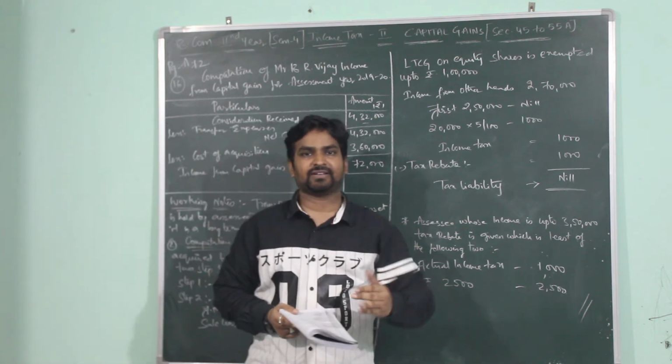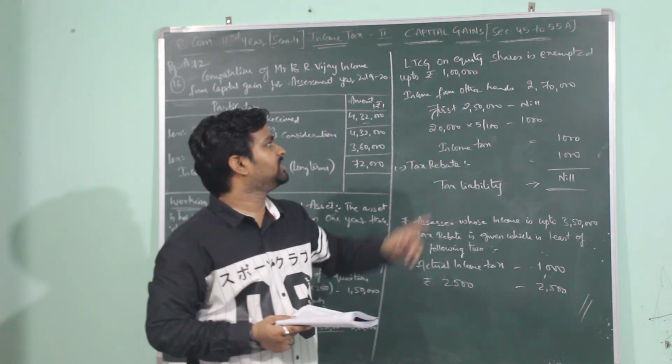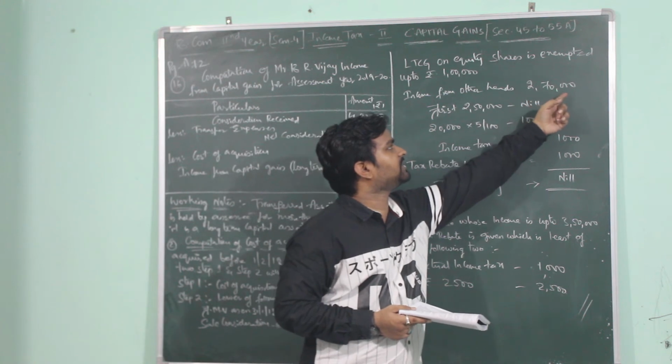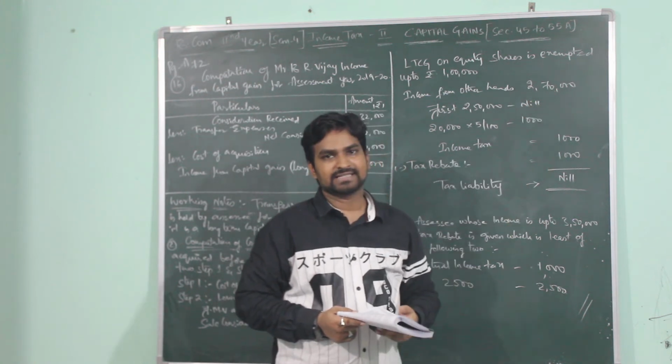Now what is left with the assessee? Income from other heads. How much is the income from other heads? 2,70,000. This will be taxed on slab basis.